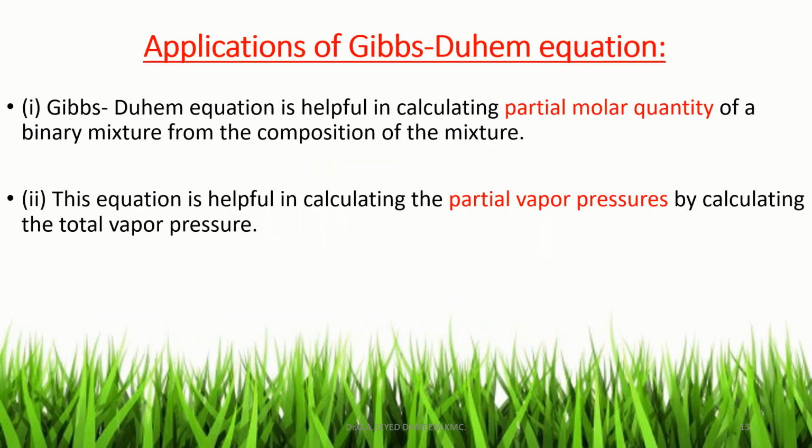Next one is applications of the Gibbs-Duhem equation. There are two applications. One application is that this equation is helpful in calculating the partial molar quantity of a binary mixture by measuring the composition of the mixture. Another application is that this equation is helpful in calculating partial vapor pressures from the total pressure. These are the two applications of the Gibbs-Duhem equation.